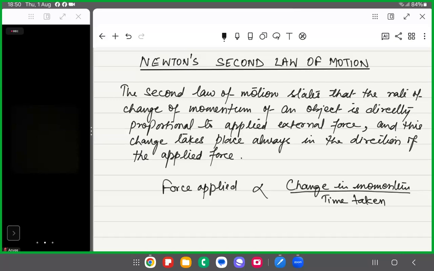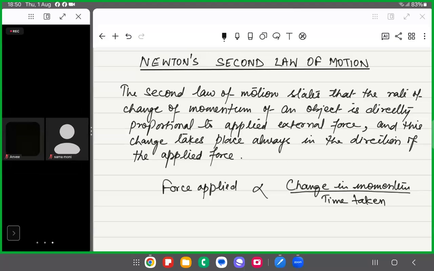पहले किसी और velocity से move कर रहा था और अब किसी और velocity से move कर रहा है. Getting that? Right? And this change happens in some time. इस change को होने में कुछ time लगेगा. Right? तो ये जो पूरा ratio है, this ratio depends upon the force applied. Right? So how fast its velocity gets changed, how fast its momentum gets changed, it depends upon how much external force is applied.